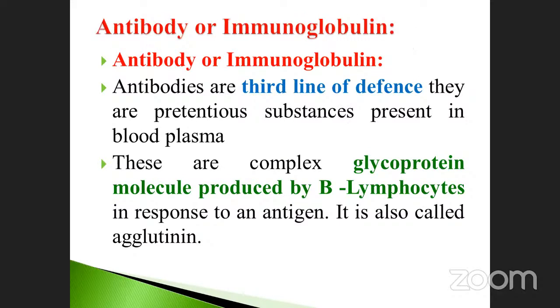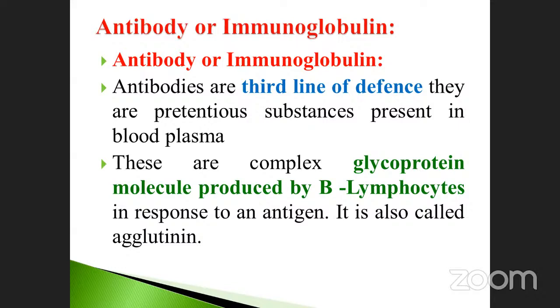Today we are going to discuss in depth what an antibody is and where it is secreted. It comes under the heading of which type of defense? The third line of defense, isn't it? Let us see that one by one.